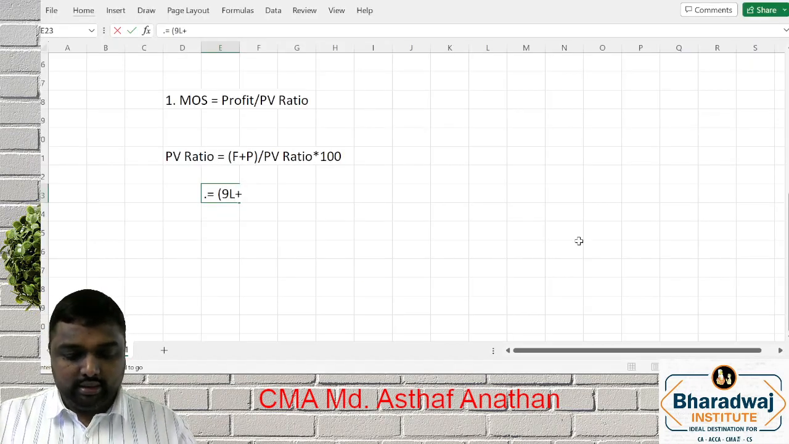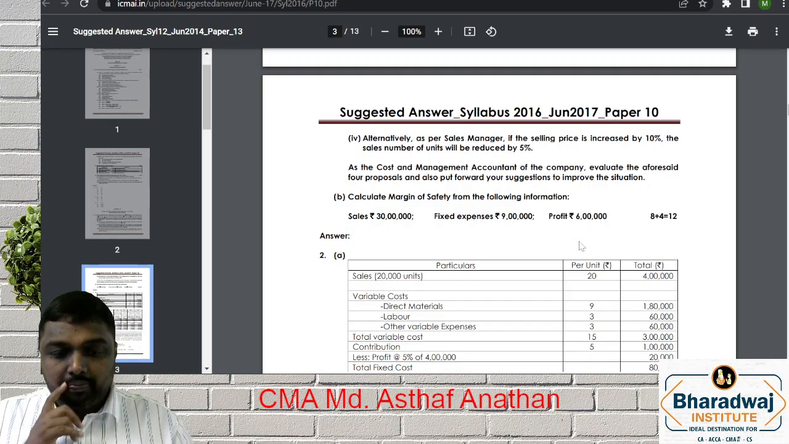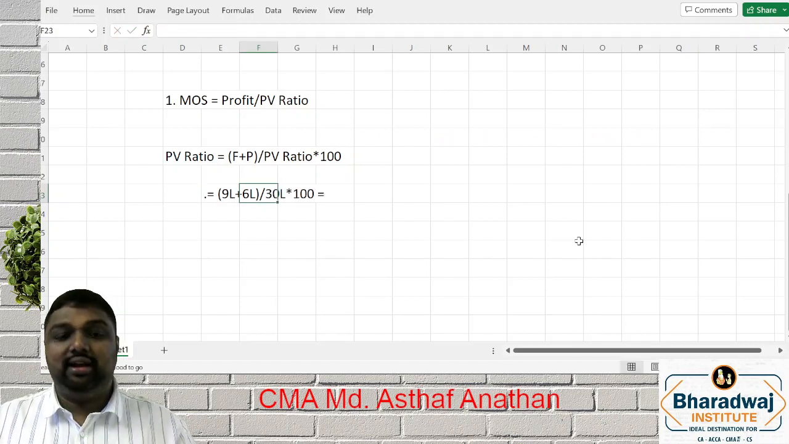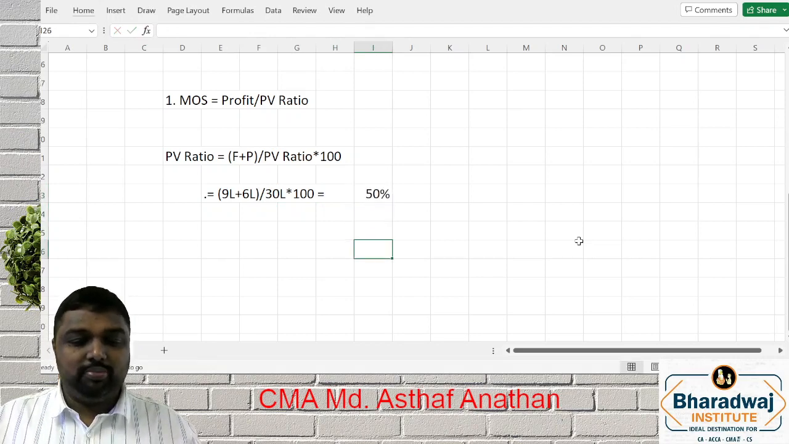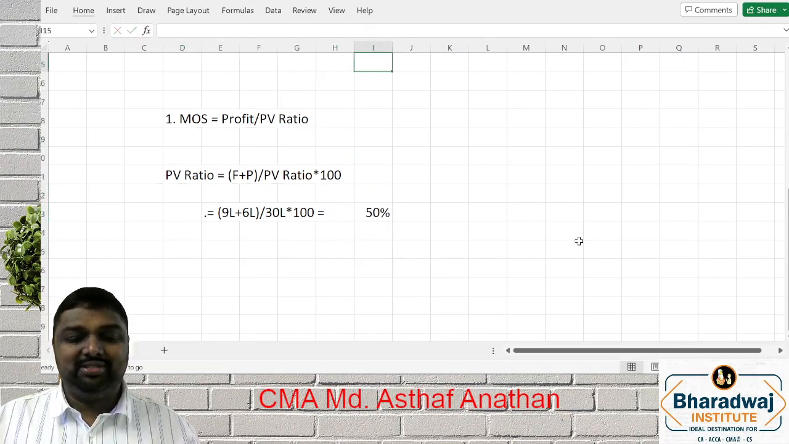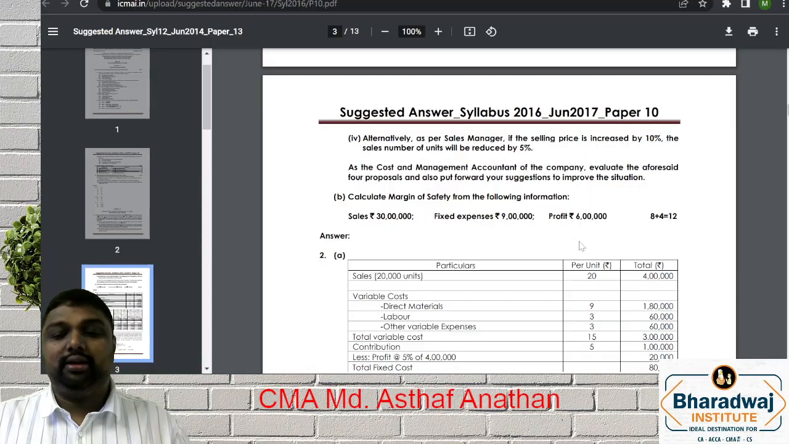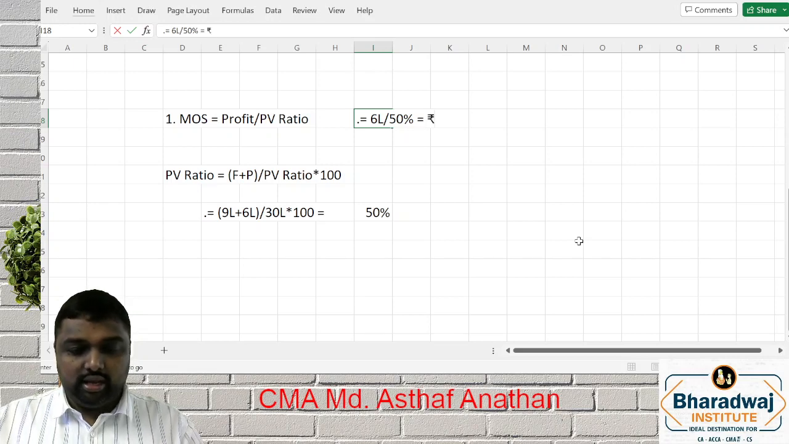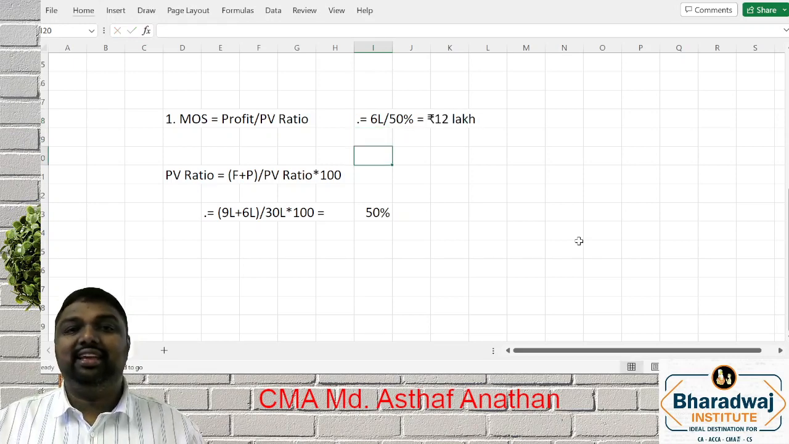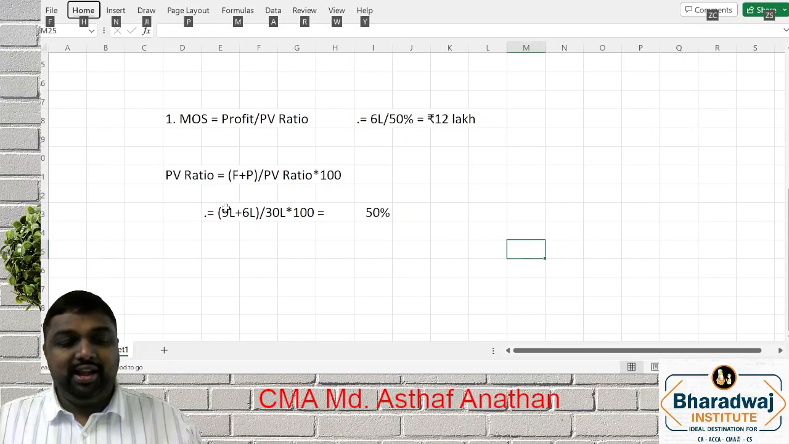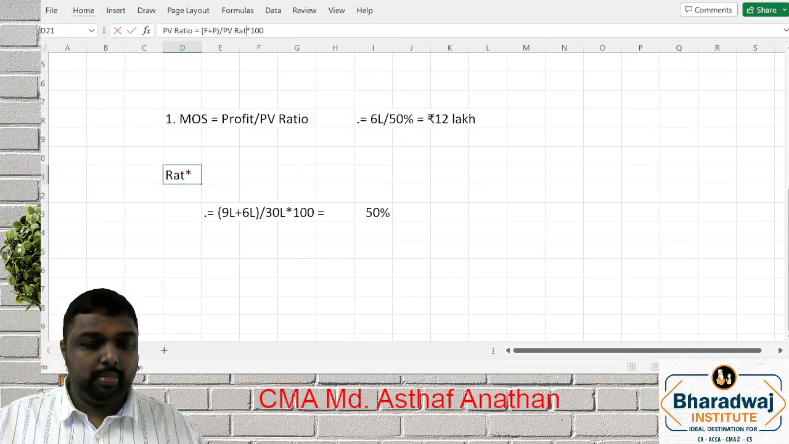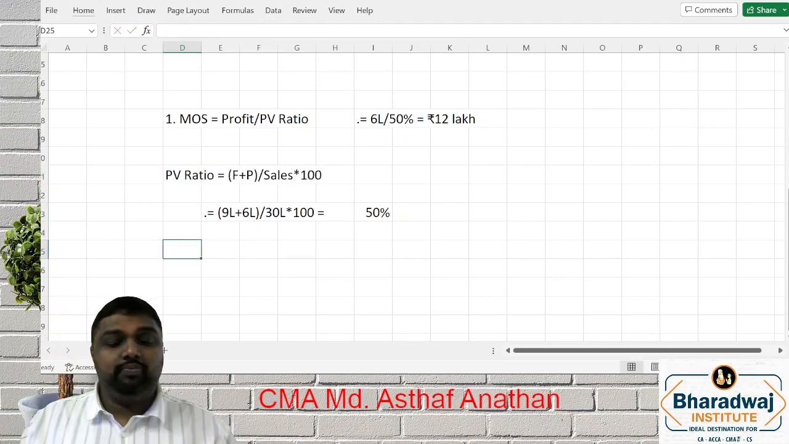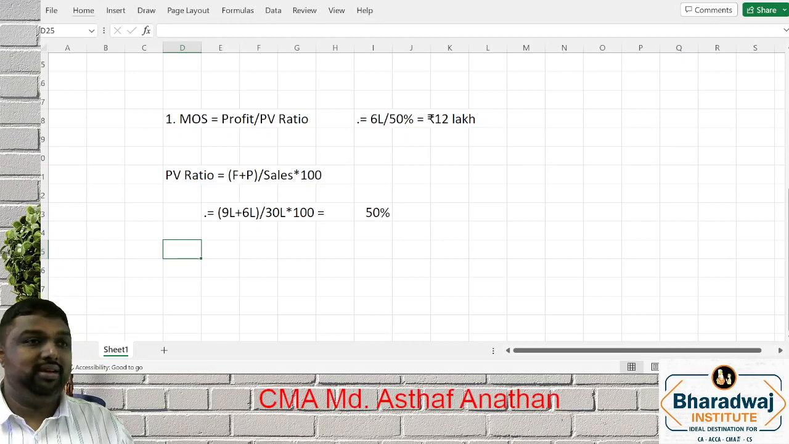Fixed expense is 6 lakh. Divide by 30 lakh into 100. If I am not wrong, you will get 50%. So your margin of safety, see, 4 marks in your pocket. What is the profit? 6 lakh by 50%. If I am not wrong, the answer is 12 lakh. Now we'll go for the next question. Hope all of you have completed.